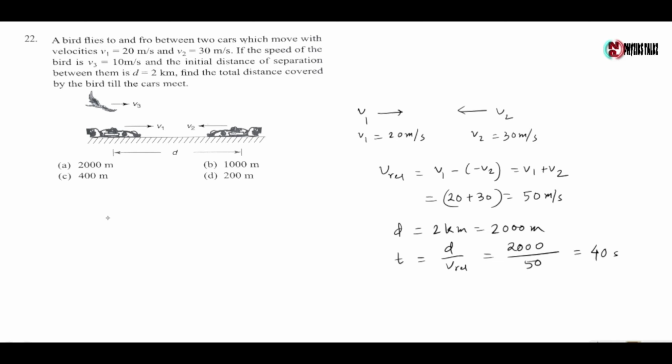So in 40 seconds, the distance covered by the bird is S equals v3 into t, which gives 10 into 40, equal to 400 meter. So in 40 seconds, the bird travels a distance of 400 meter. So the right option is option C.